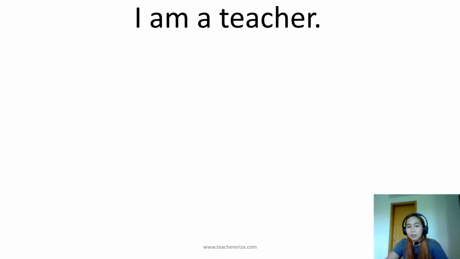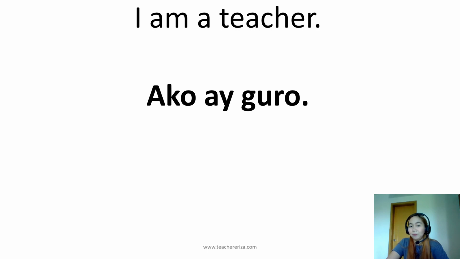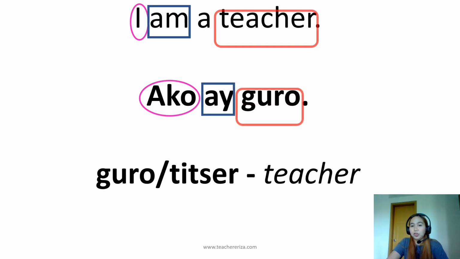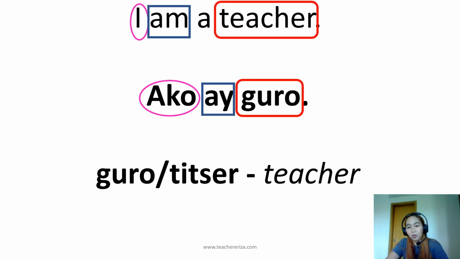So another example is I am a teacher. The formal way is following the English sentence pattern. So that will be ako ay guro. You can also say teacher, where TS is pronounced CH. So ako ay guro or ako ay teacher. So again, I is ako, the be verb am is ay, and teacher is guro. Ako ay guro.